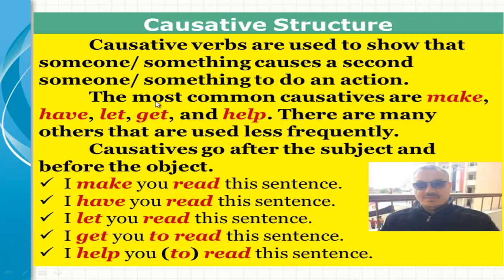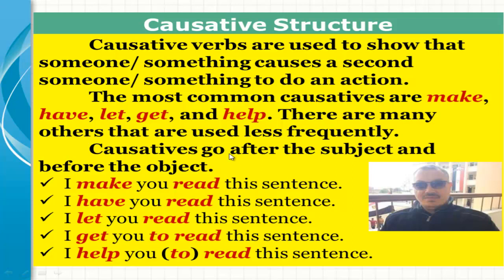The most common causatives are make someone do something, have someone do something, let someone do something, get someone to do something, and help someone do something or help someone to do something. There are many others that are used less frequently.